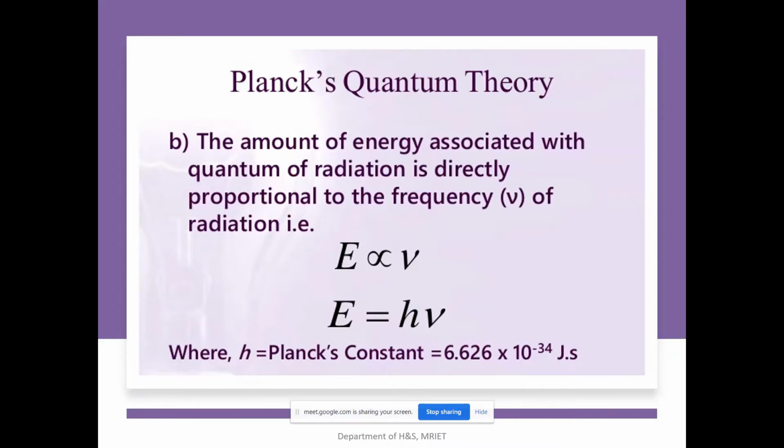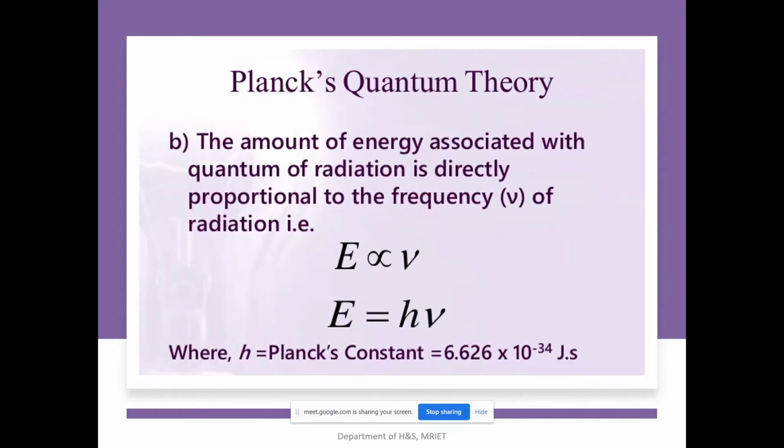What is our observation here? The amount of energy associated with the quantum of radiation is always directly proportional to the frequency of radiation. Based on this, the revolutionary quantum theory was built. Who proposed this theory? Max Planck.